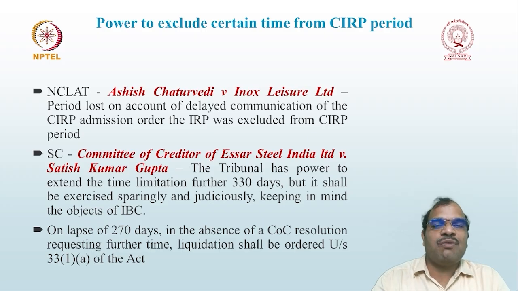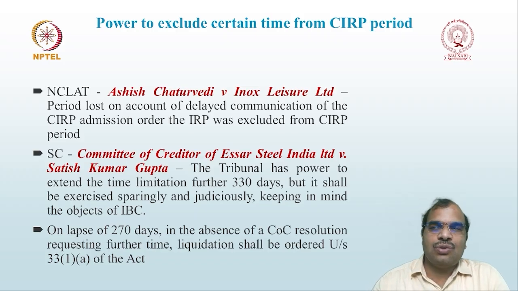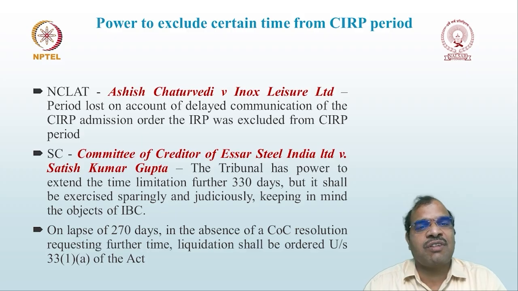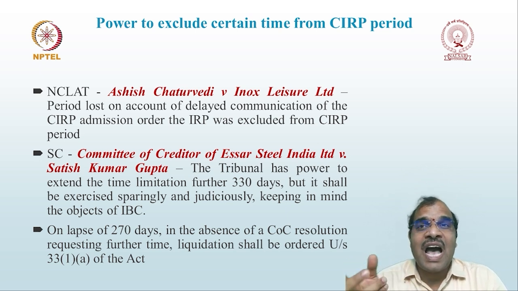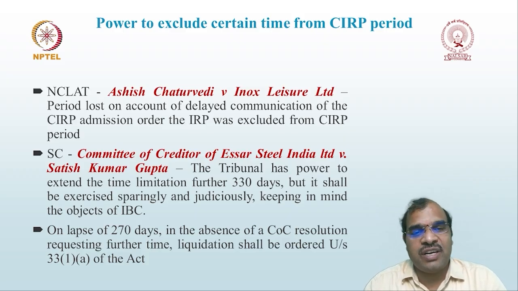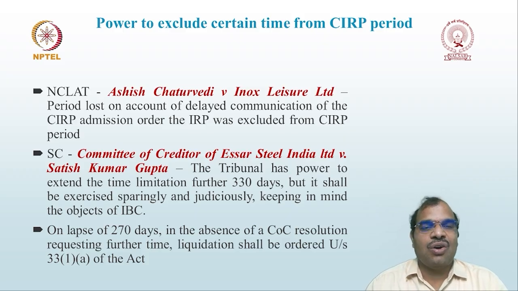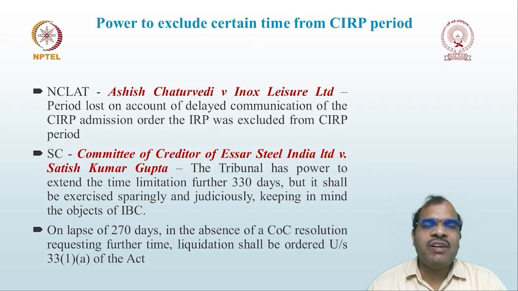On lapse of 270 days, in the absence of the COC resolution requesting further time, generally the COC has to make a request for further time, as we have already discussed in the case of Committee of the Creditors of SR Steel India Limited. In exceptional cases, NCLT can give the extension. In the absence of any application made for the extension beyond 270 days, in normal circumstances, if you fail to complete the CIRP process, as a thumb rule, liquidation shall be ordered.